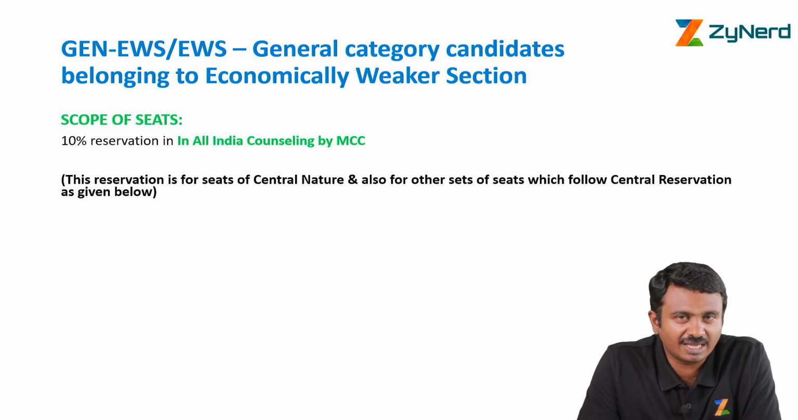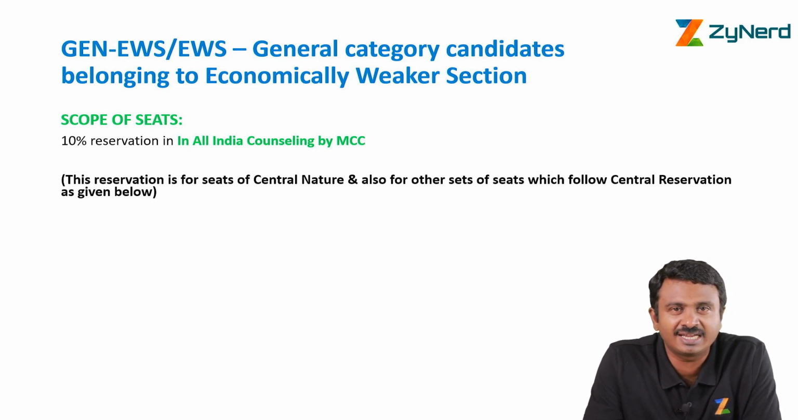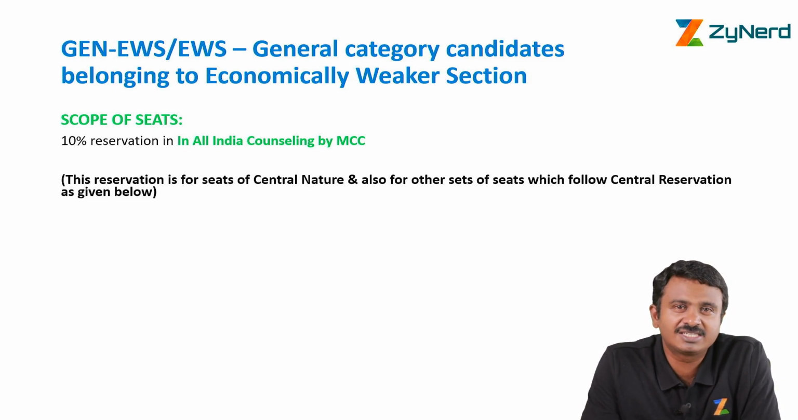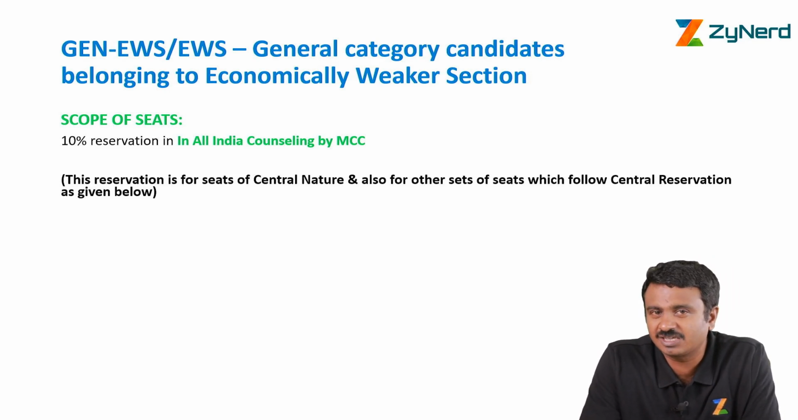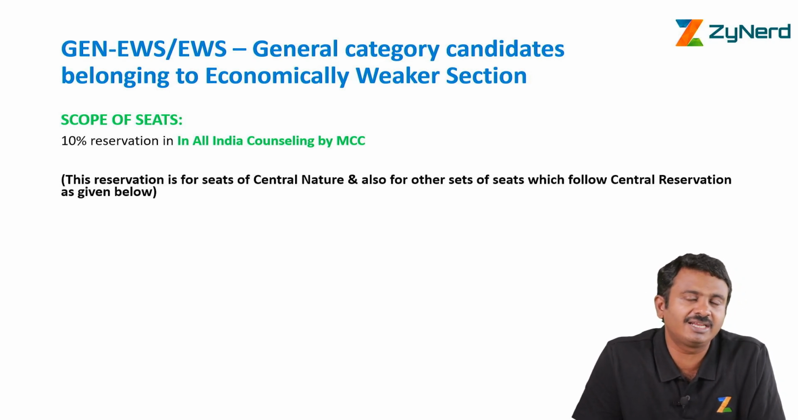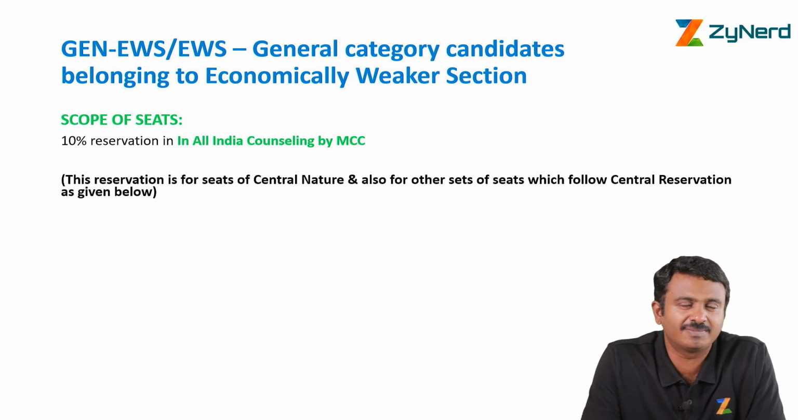EWS is economically weaker section among the general category candidates who were earlier general category. Within that, around 10% of seats are reserved for economically weaker section candidates based on an eligibility criteria which is defined as per amendment in the constitution. Now this reservation is for seats of what we are going to discuss is for all India counselling. EWS reservation also exists in state counselling, but our current discussion is completely about all India counselling, basically the MBBS or BDS seats which are there in all India counselling through MCC, Medical Counselling Committee.